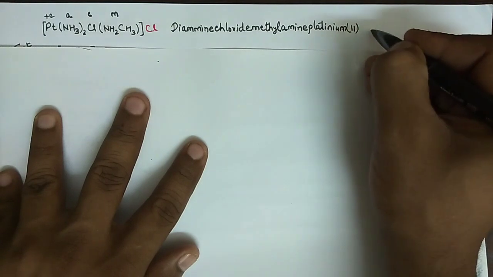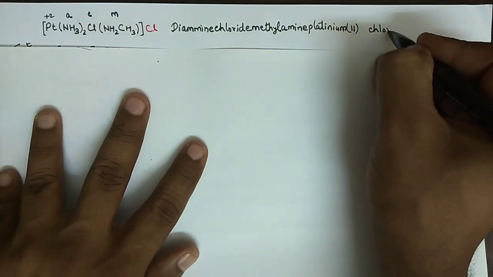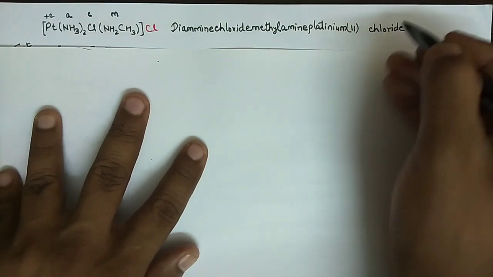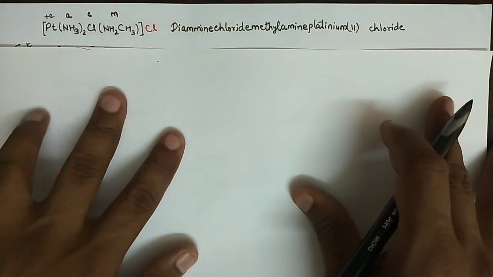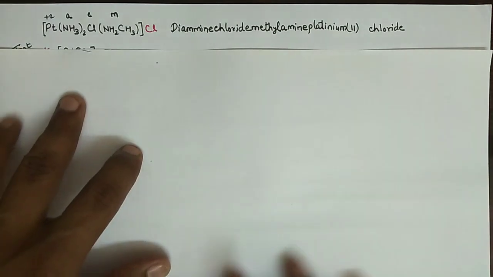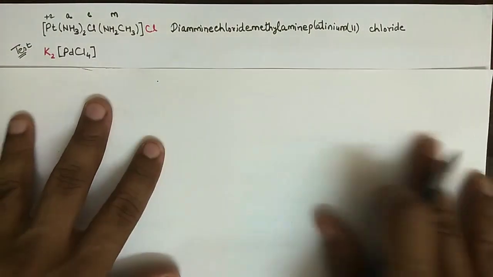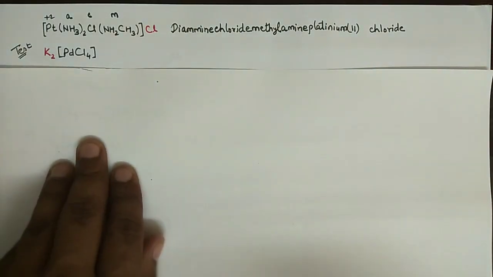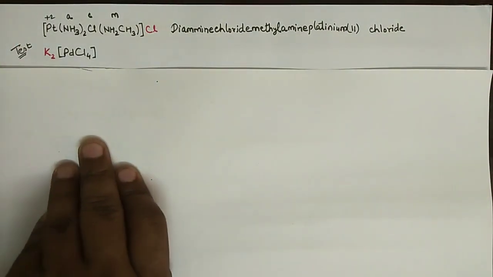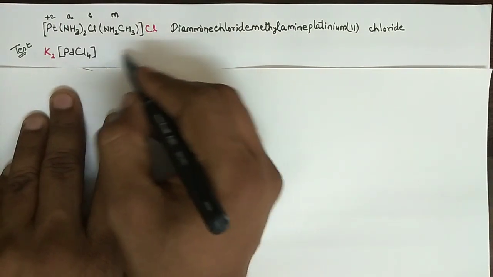Now after a gap you write down chloride. Alright. Now let us have one test for you. Here is the test. So you must write down this after pausing this video, right? Okay, so let us write down this name.